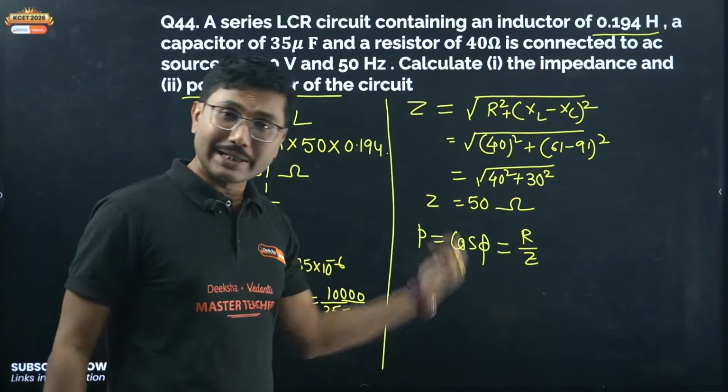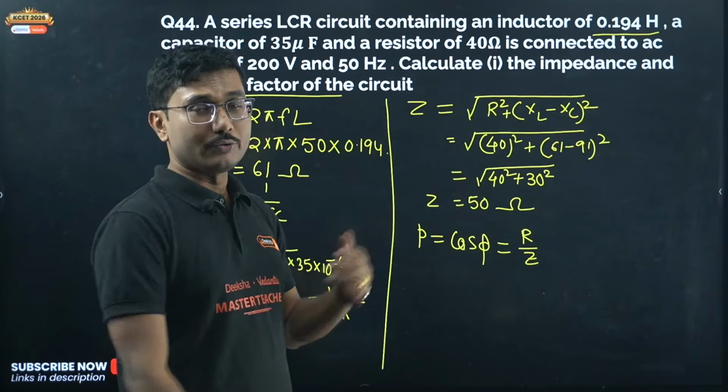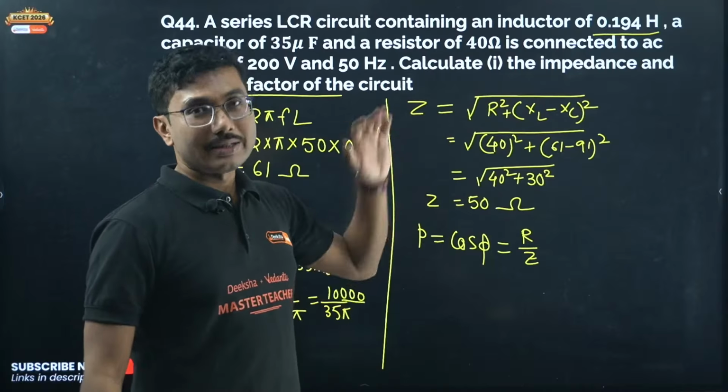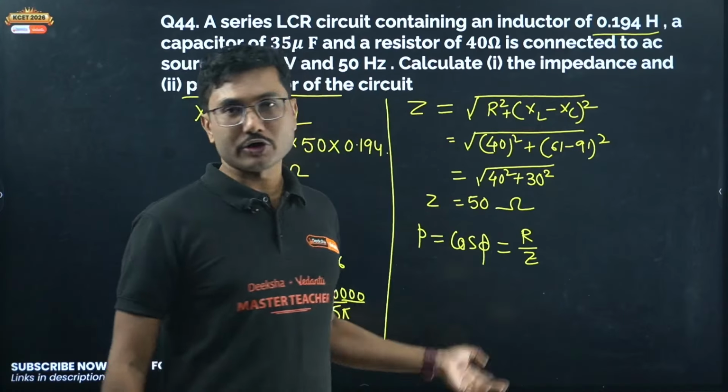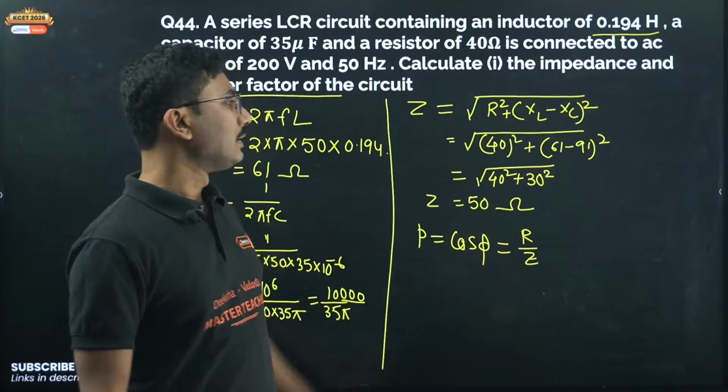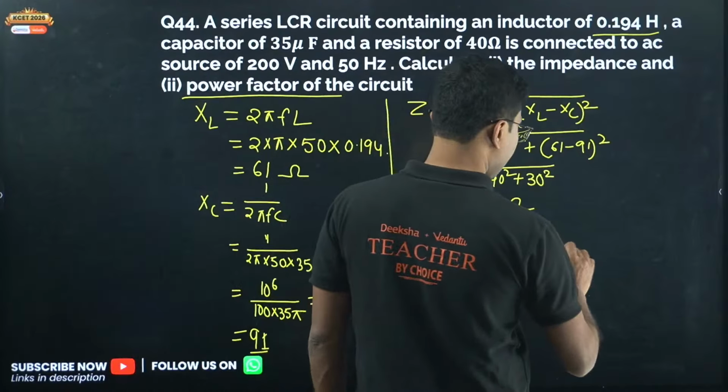Otherwise you can calculate tan phi. From there you can take tan inverse, calculate phi, then reverse engineer to calculate cos phi, but that will be a very long process. This is the shortcut formula for cos phi.